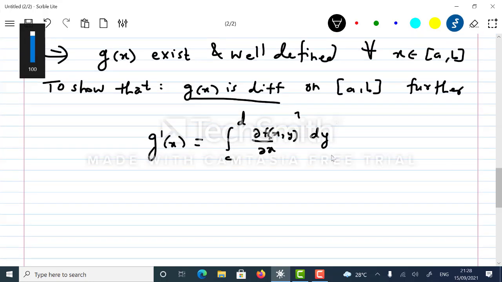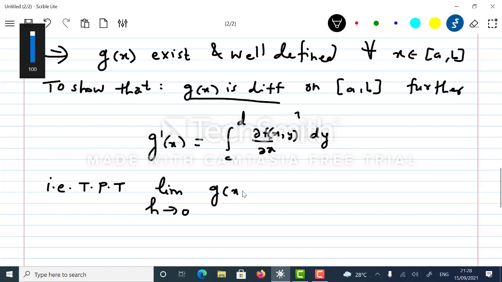So how to show g is differentiable? It is clear, that is to prove that the limit as h approaches 0 of g of x plus h minus g of x upon h exists, and this existing value is basically this integral value. Where does x belong? X is any point from the closed interval a comma b.